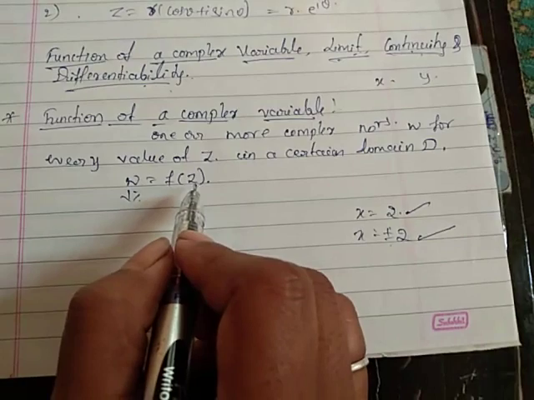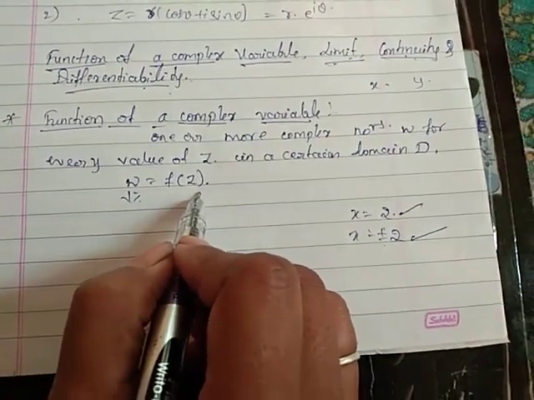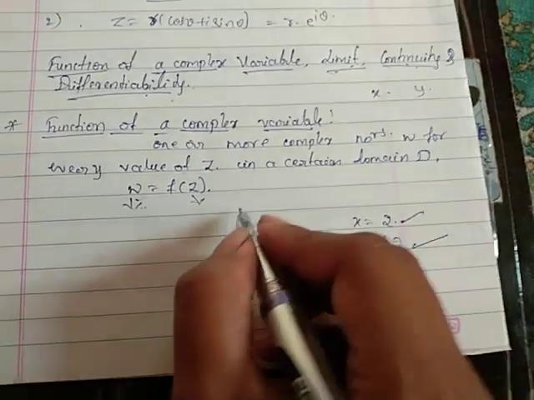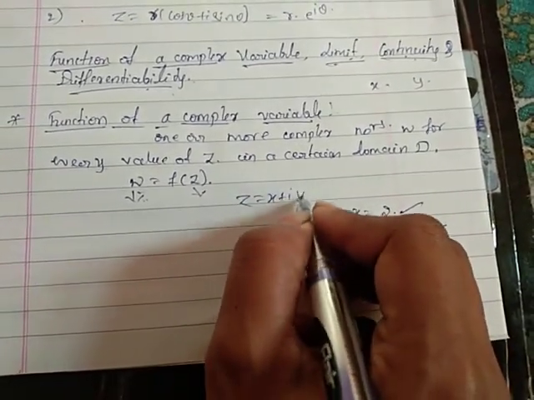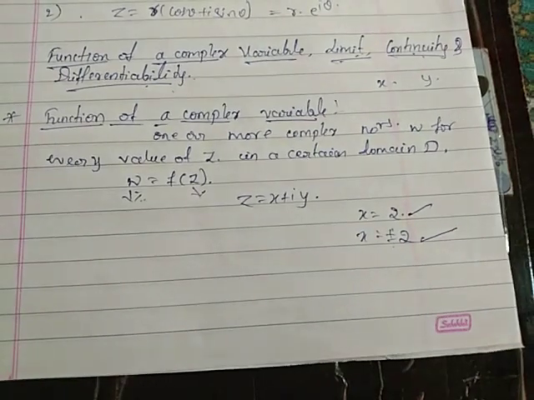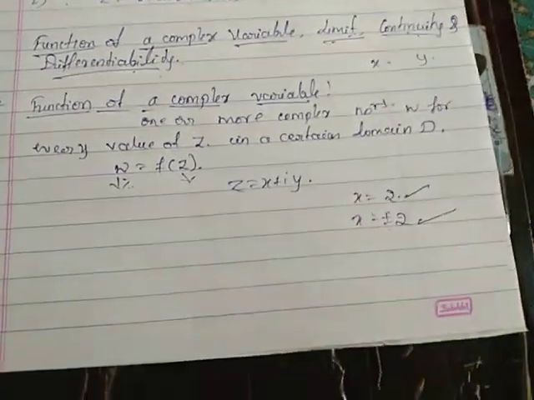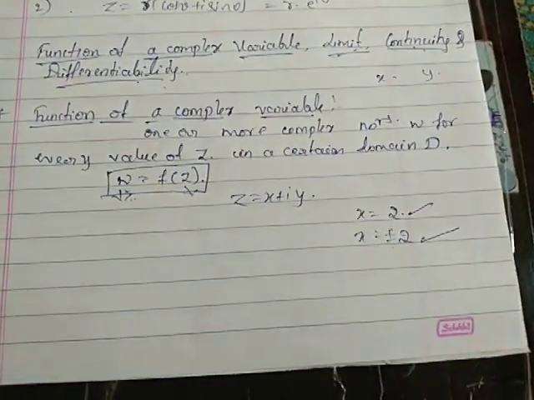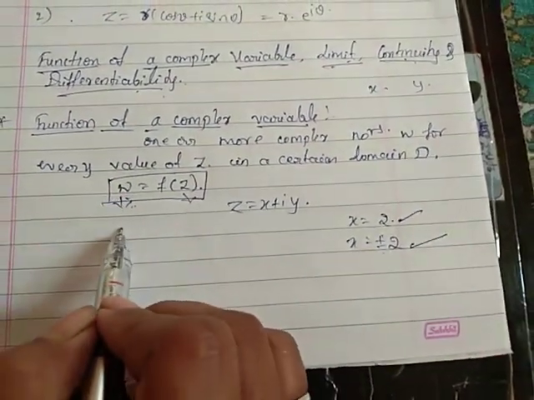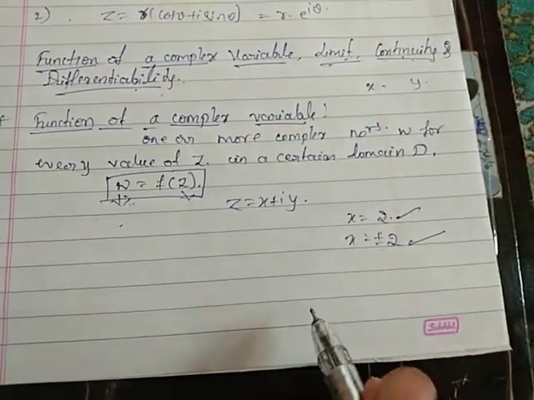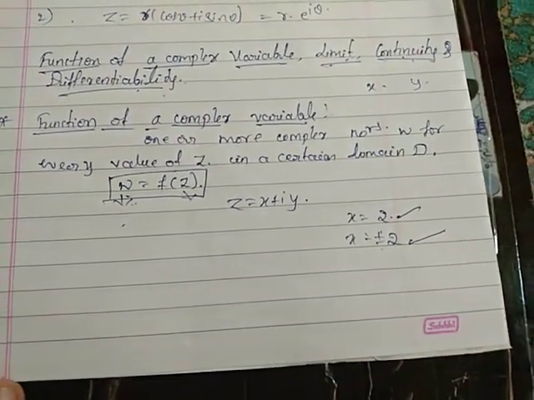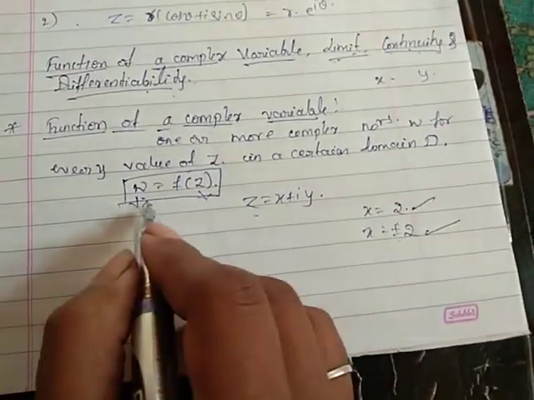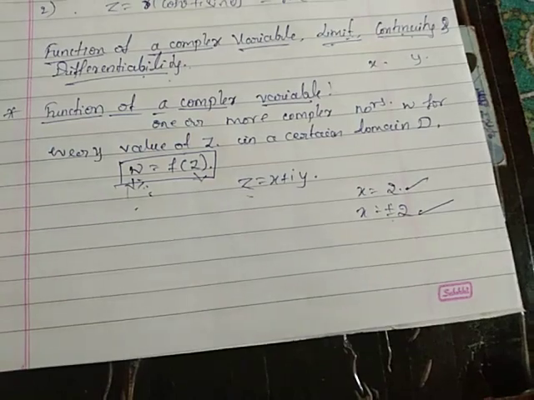So if w equal to f of z, then it is called a function of the complex variable, where z is a complex number indicated by x plus iy. It is indicated by w equal to f of z, where w is said to be a single valued or many valued function of z. Based on the value of z, we get the values of w.